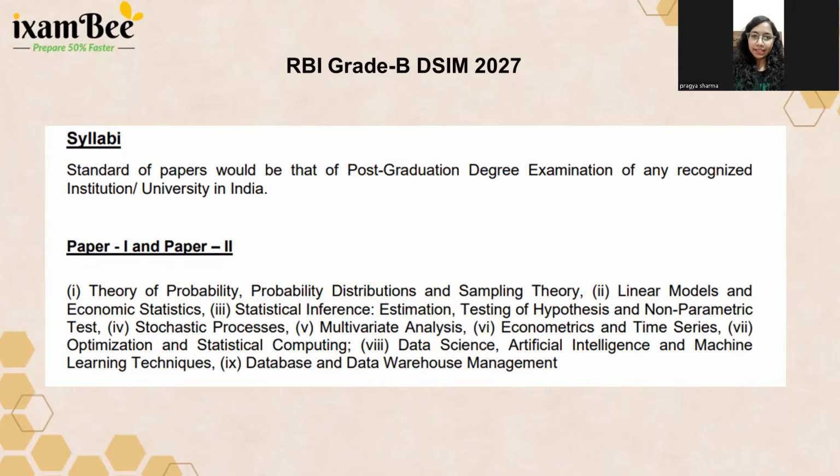It is probability, like classical axiomatic definition of probability based theorems, probability distributions in which you study about discrete distributions like Poisson, binomial, hypergeometric, geometric, and the continuous probability distributions in which you talk about normal, gamma, exponential, beta, Cauchy, and all that. Sampling theory, which contains many probability sampling techniques like simple random sampling, stratified cluster, varying probabilities, and multi-stage, two-stage ratio method, regression method of estimation.